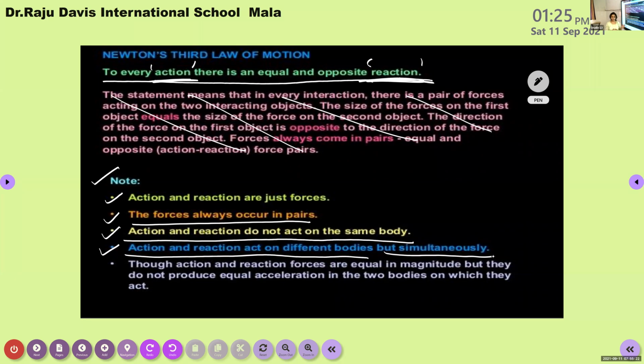The last point is very important. Action and reaction forces are equal in magnitude, but opposite in direction. But they do not produce equal acceleration in the two bodies on which they act. You can simplify this sentence: action and reaction forces are equal in magnitude, but opposite in direction.